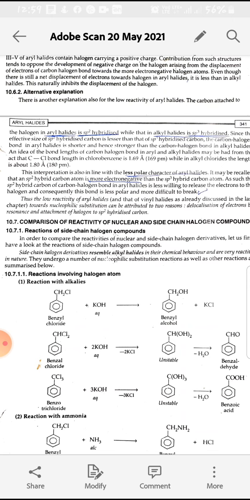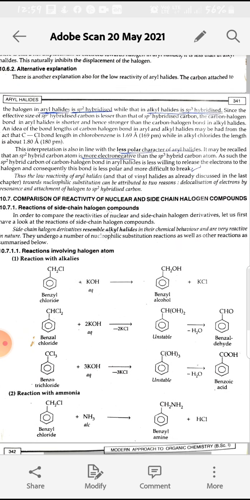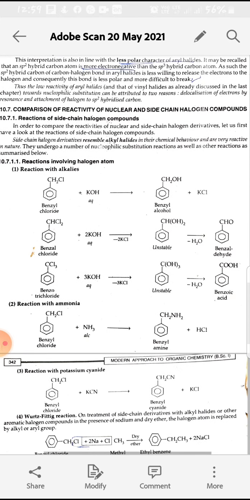So in aryl halides, sp2 hybridized carbon is more electronegative than sp3 hybridized carbon, so the halide group is not easily released, and the bond length also decreases due to the higher electronegativity. This is also linked with the less polar character of aryl halides. So both these factors are responsible for the low reactivity of aryl halides.